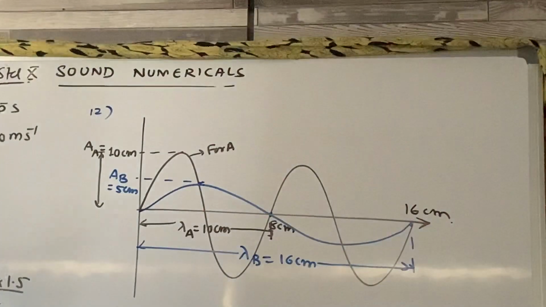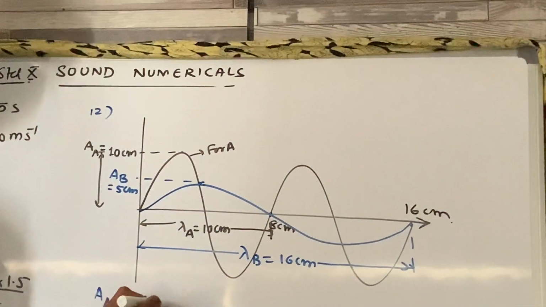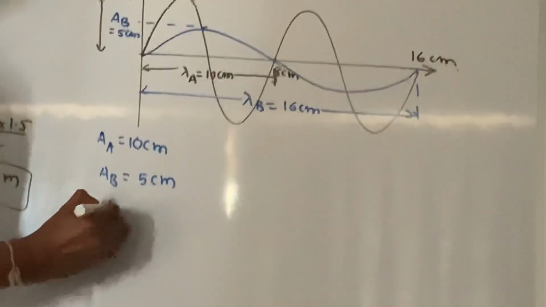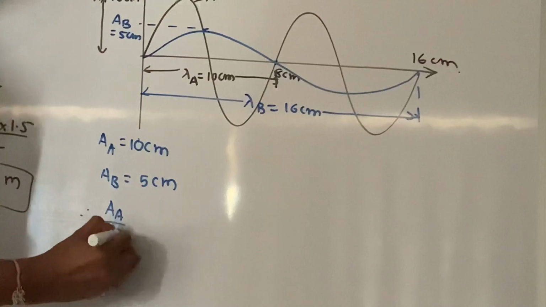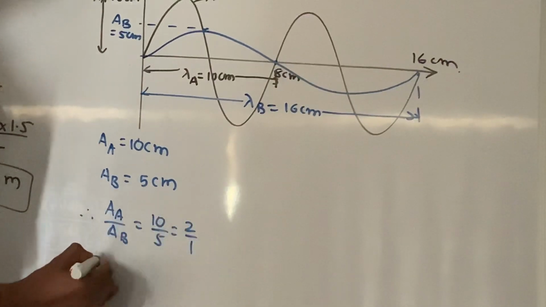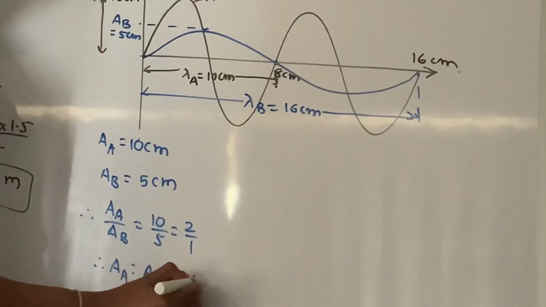Now they want the ratio. Amplitude of A is 10 centimeter, amplitude of B is 5 centimeter. So amplitude of A upon amplitude of B is 10 upon 5, which is 2 is to 1.